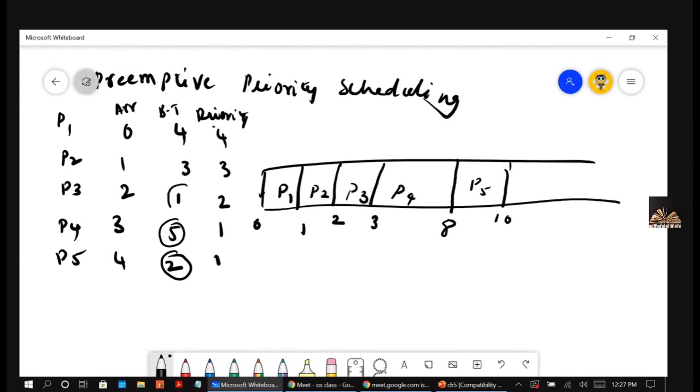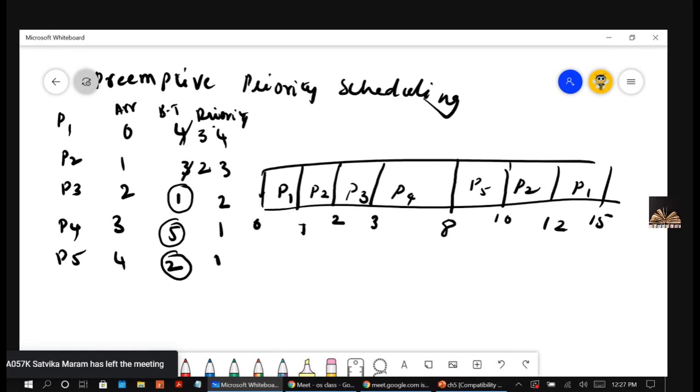It has only one burst time, so it won't require the next CPU cycles. Its job is done, right? Then we are left with only P1 and P2. P1 remaining is 3, P2 remaining is 2. So next P2 will be given for 2 cycles. At 12 it will come out. Then P1 will be given, finishing at 15.